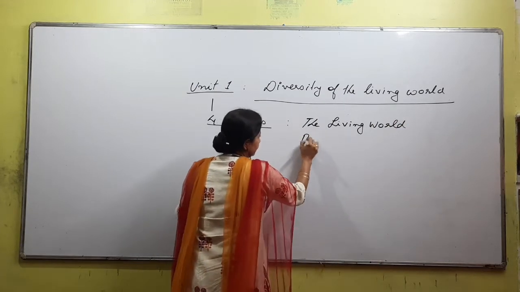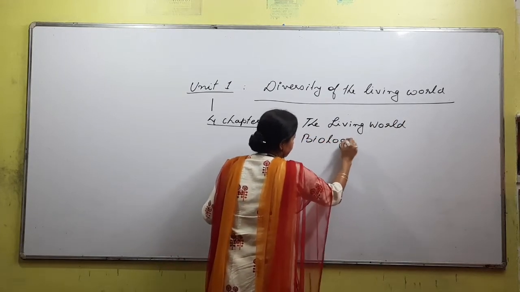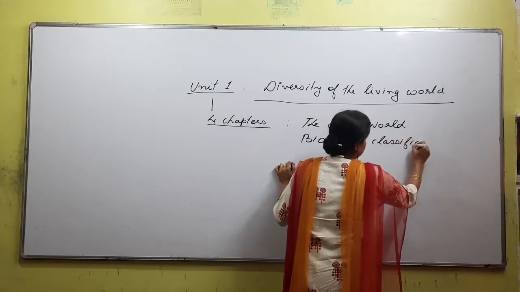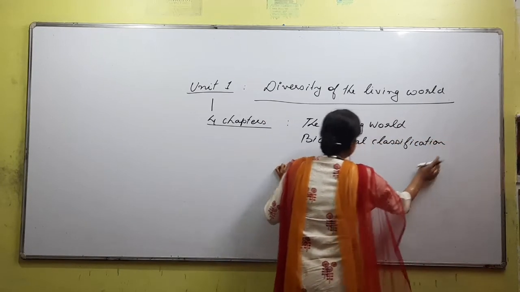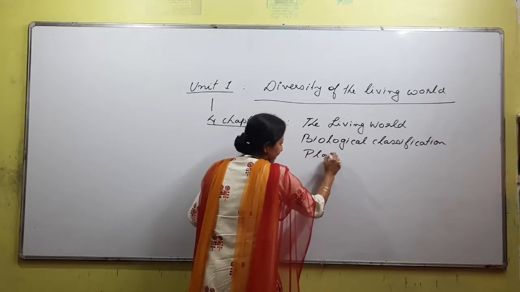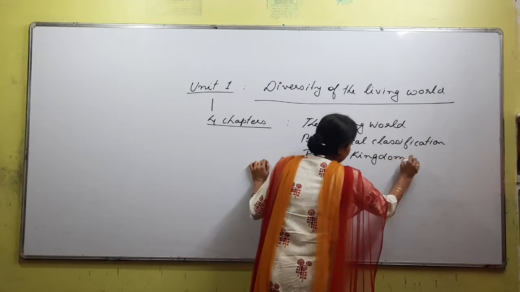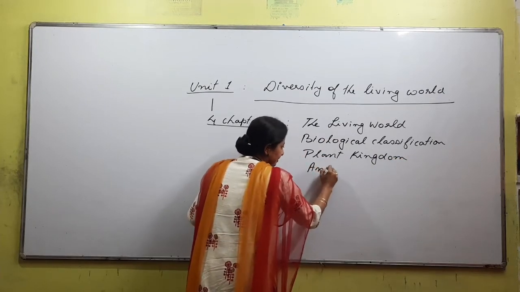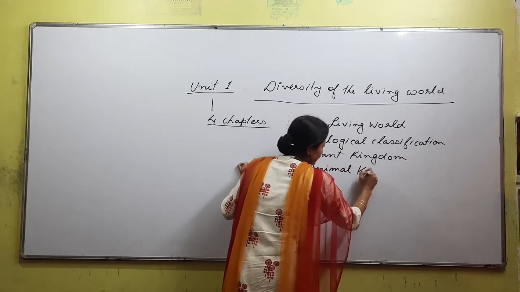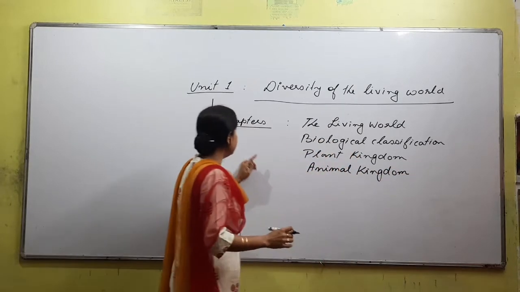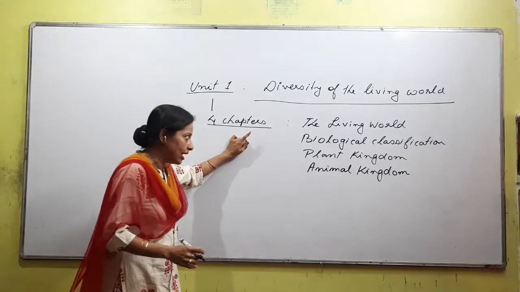The second chapter is biological classification. Third chapter, plant kingdom. And the 4th chapter is animal kingdom. So these are the 4 chapters that are included in this unit 1, right?